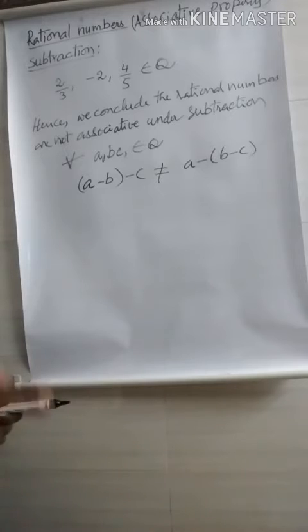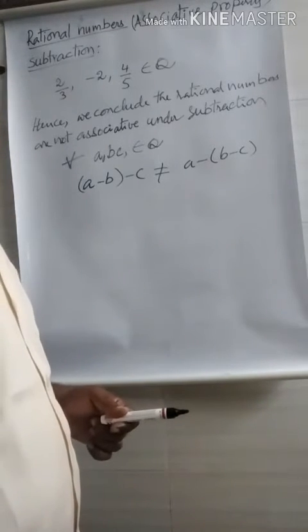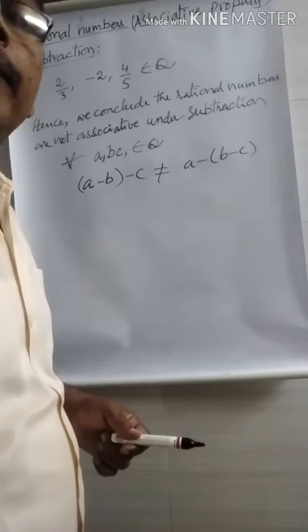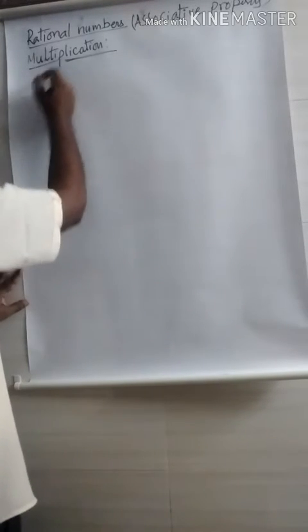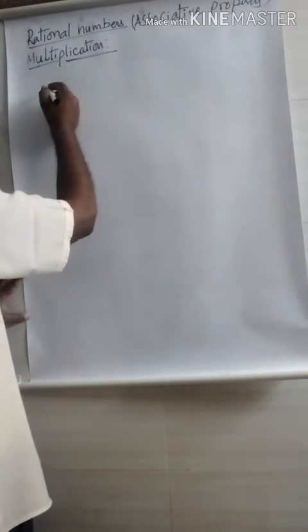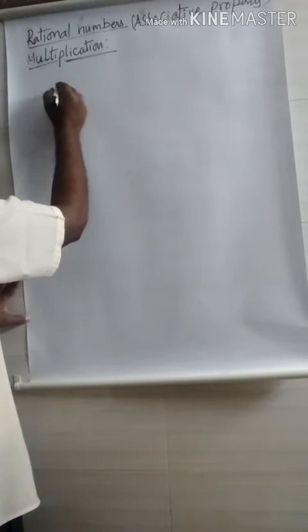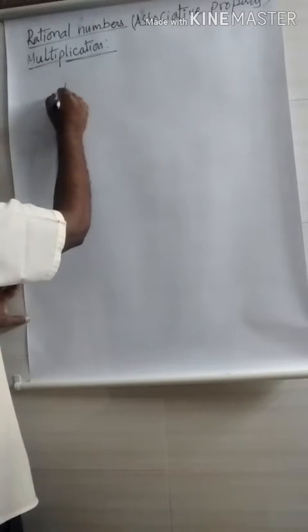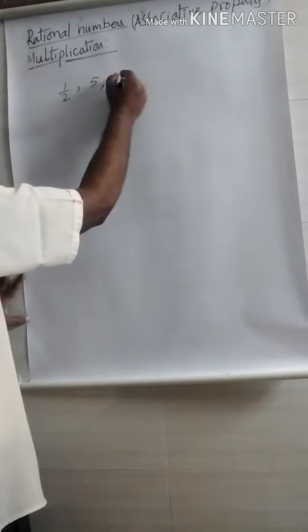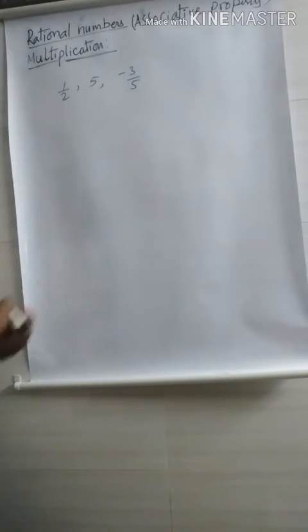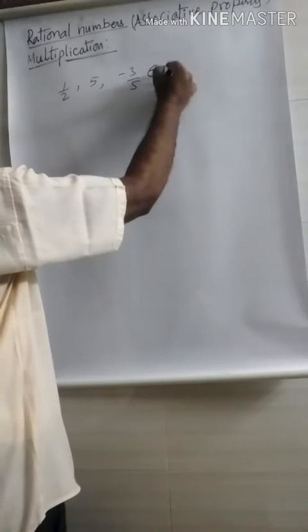Now we will check the associative property under multiplication. Now we take any three rational numbers for multiplication in the rational numbers: 1 by 2, 5, minus 3 by 5. You take any three rational numbers. These belong to the rational numbers.